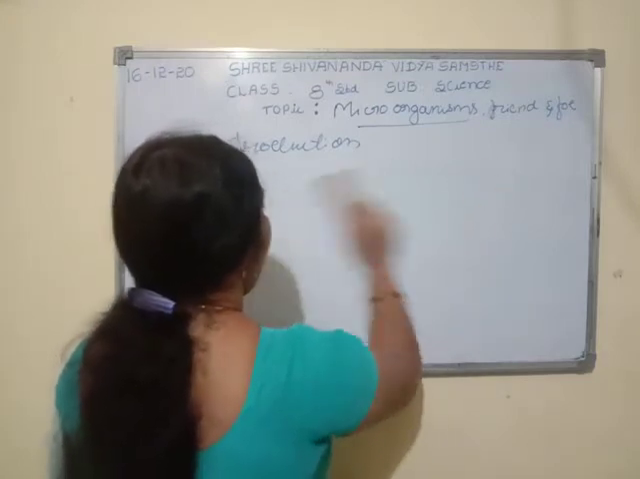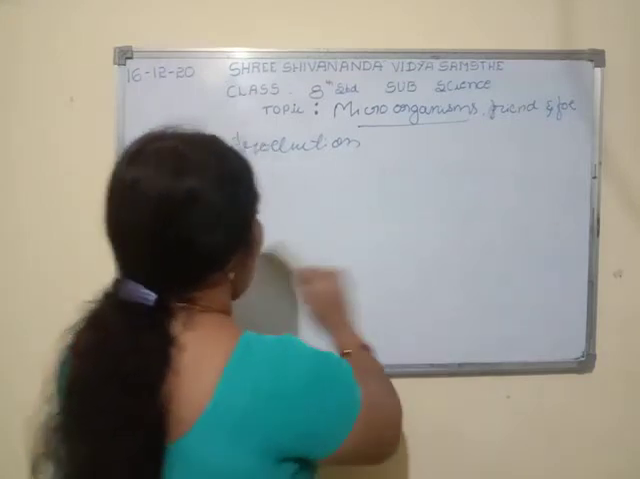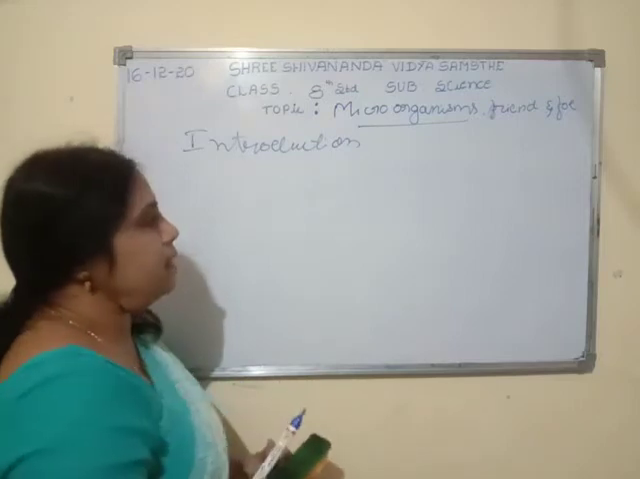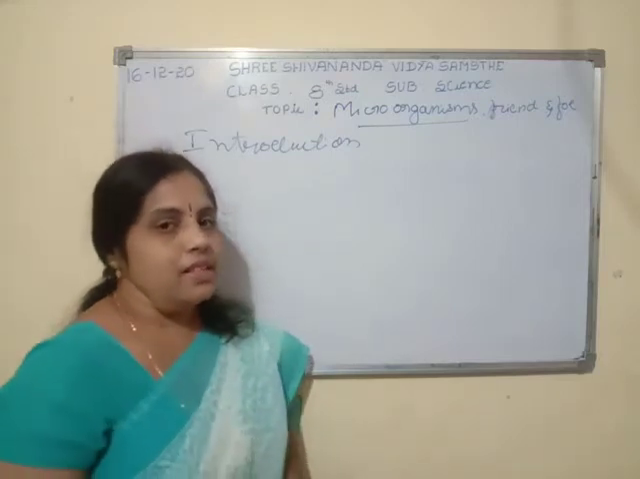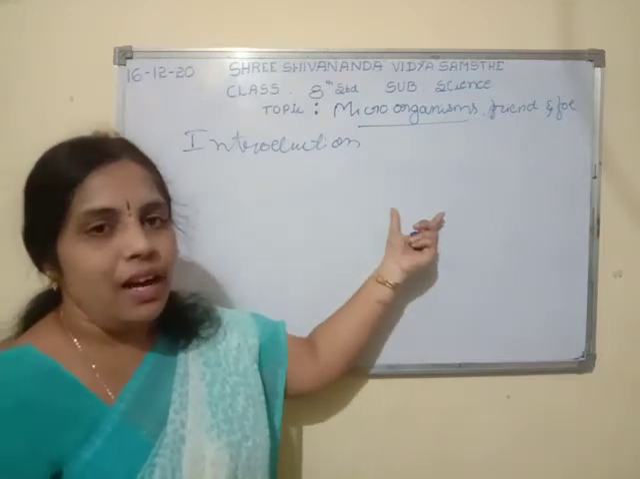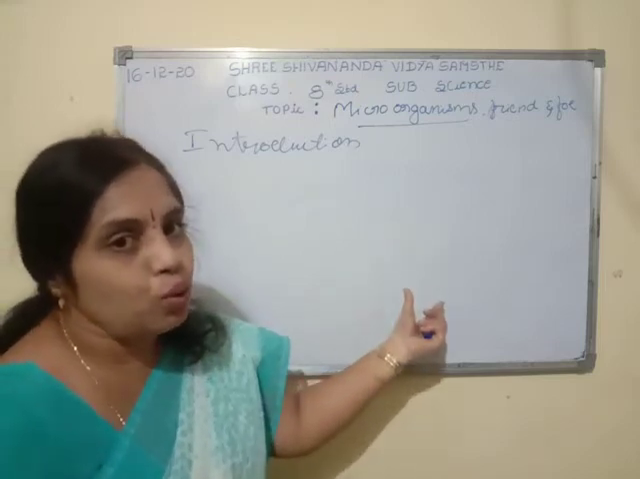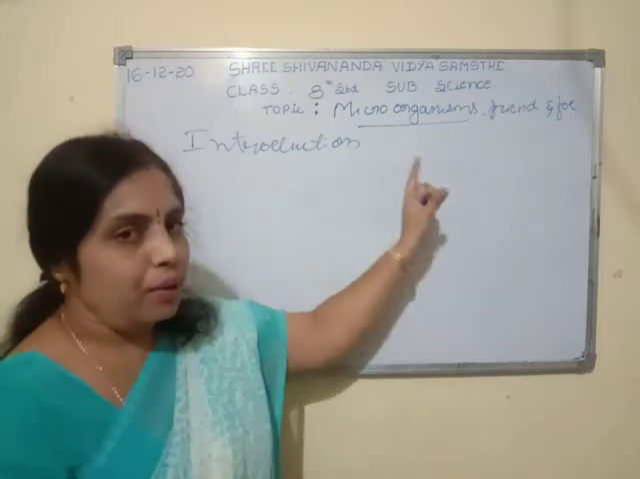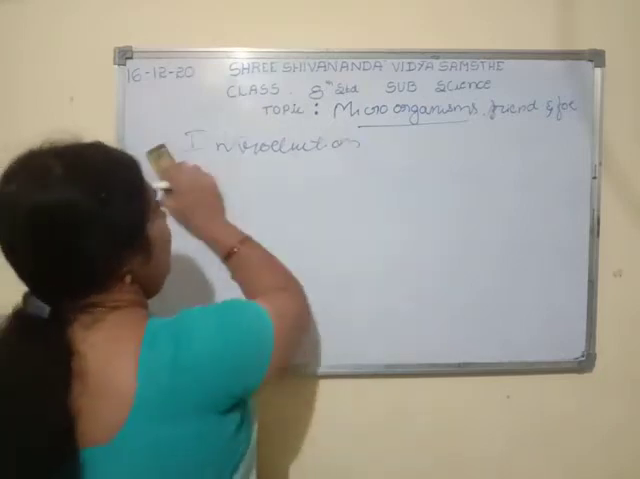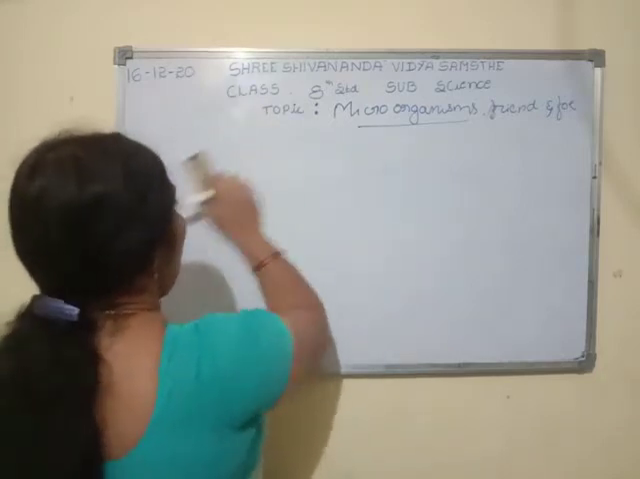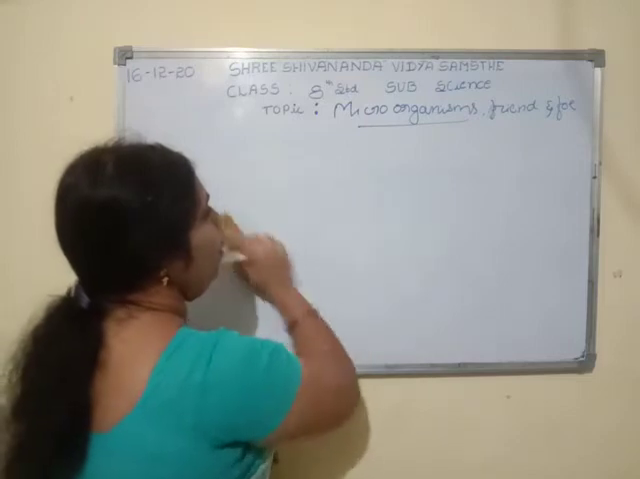Okay, this is the introduction. So what are microorganisms? Those which cannot be visible with our naked eye but can be visible under the microscope are known as microorganisms. So what are the types of microorganisms?